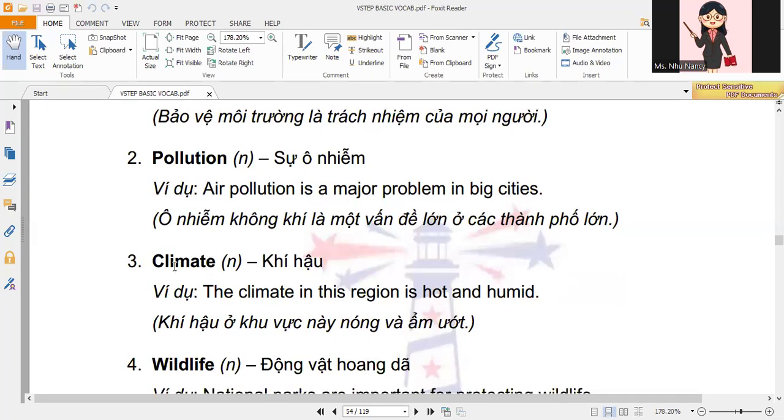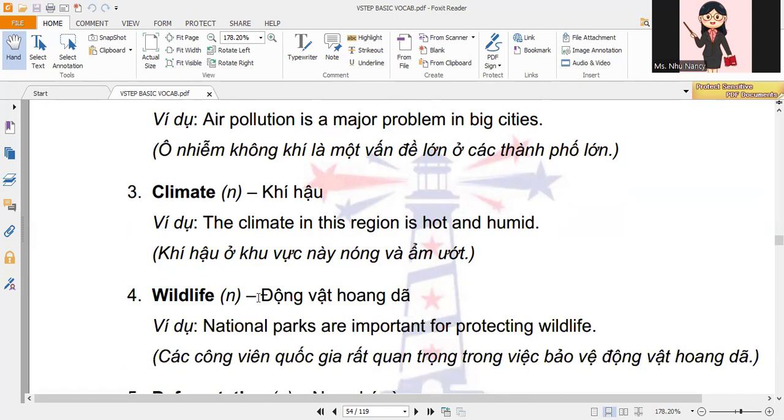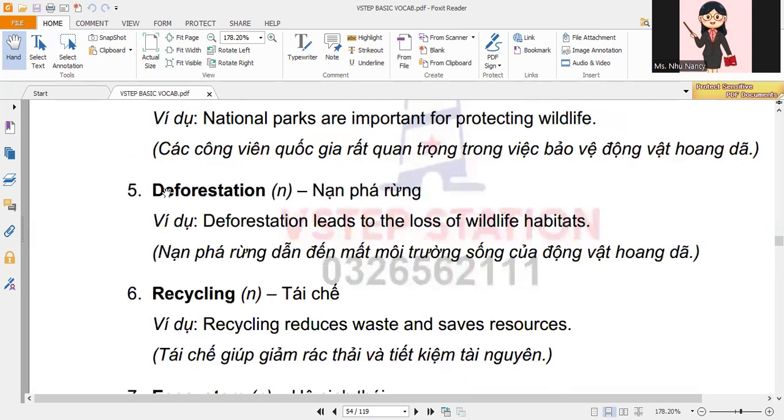3. Climate. Example, the climate in this region is hot and humid. 4. Wildlife. Example, national parks are important for protecting wildlife. 5. Deforestation. Example, deforestation leads to the loss of wildlife habitats.